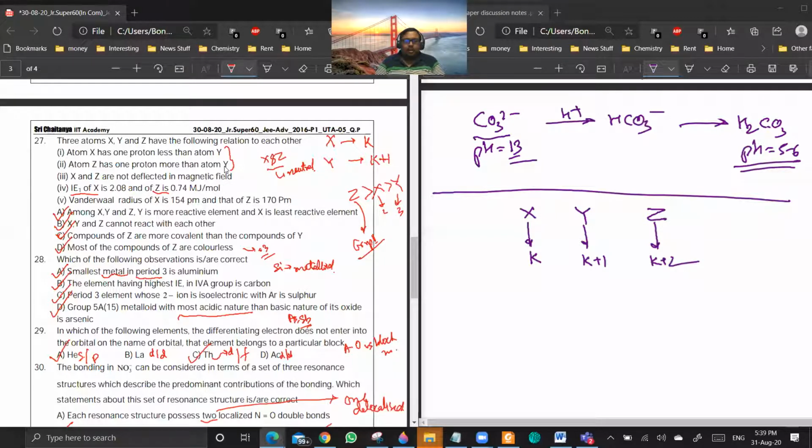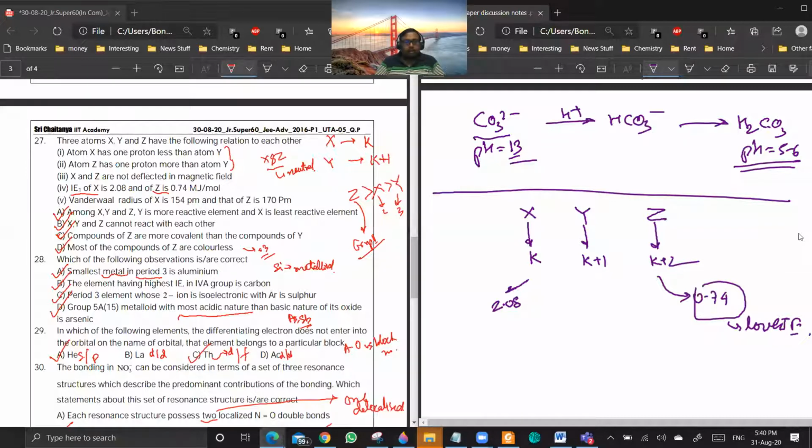Actually, even if there are no unpaired electrons, it's weakly attracted or something. Let me check the others. Okay, you see, it is giving that the ionization energy of X is 2.08 and the ionization energy of Z is 0.74, i.e. 1. This means that Z has a lower ionization energy.